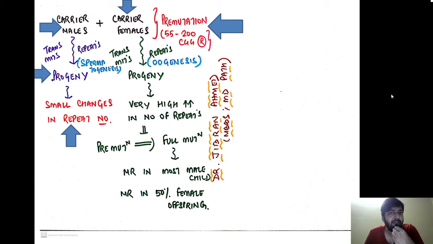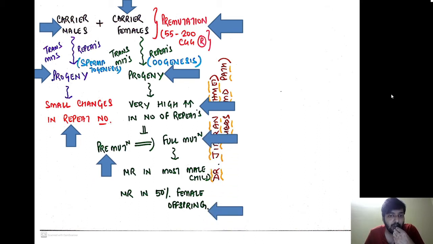But when a carrier female carrying 55 repeats transmits it to her progeny, there is a very high number of repeats. That 55 becomes 500, or 300, 400, like that. So the change from one generation to another is very high when going from a carrier female to her progeny. It is enough to convert a pre-mutation to a full mutation.